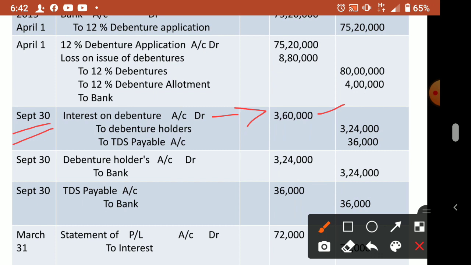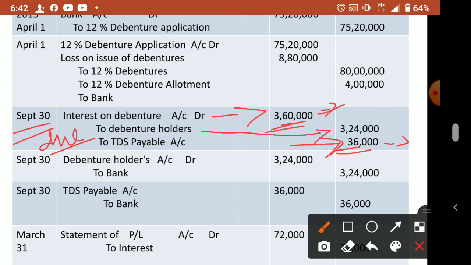So 10% of 3,60,000 is 36,000. So we will subtract 36,000 from the total. The remaining amount 3,24,000 we have to pay to the debenture holders. Not yet paid, we will be paying. This is the due entry. Interest due.